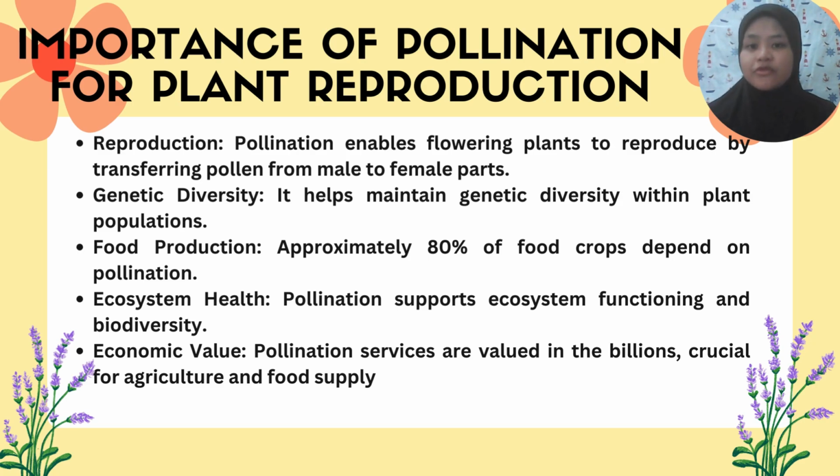Third, food production, where approximately 80% of food crops depend on pollination. Next is ecosystem health, where pollination supports ecosystem functioning and biodiversity. And lastly, economic value, where pollination services are valued in the billions, crucial for agriculture and food supply.